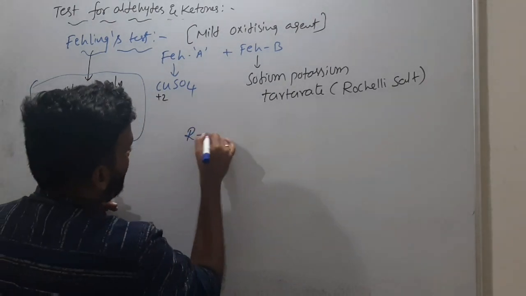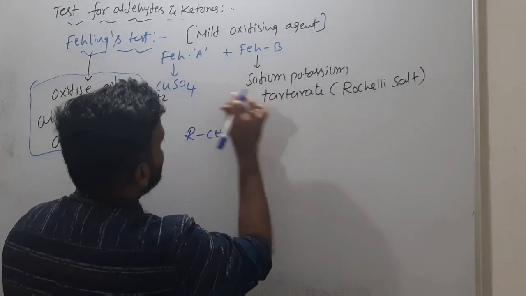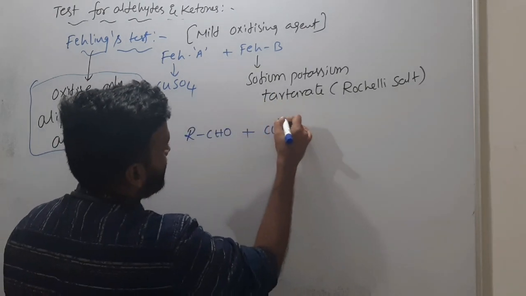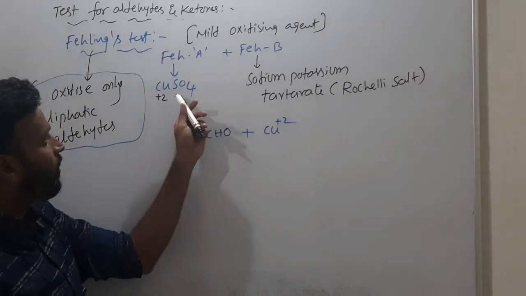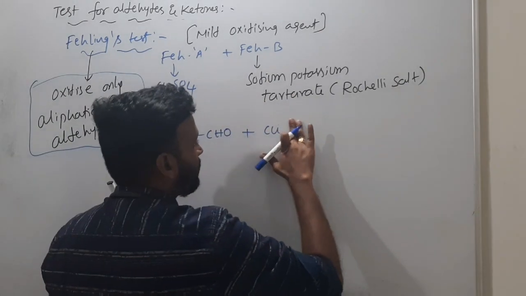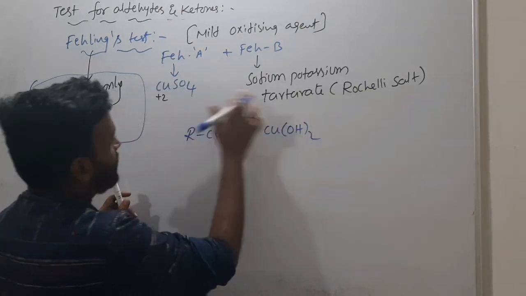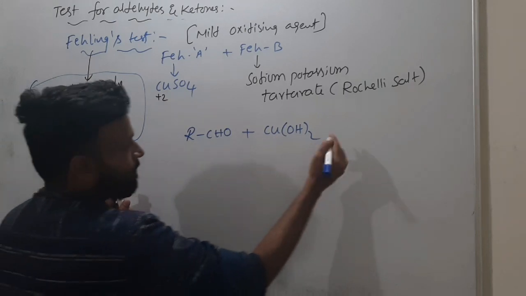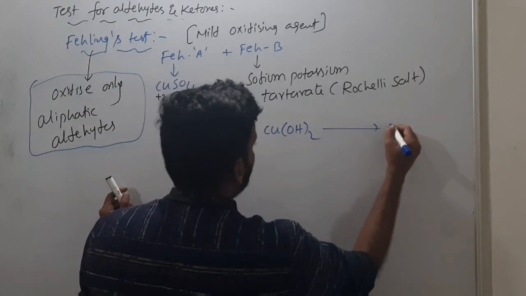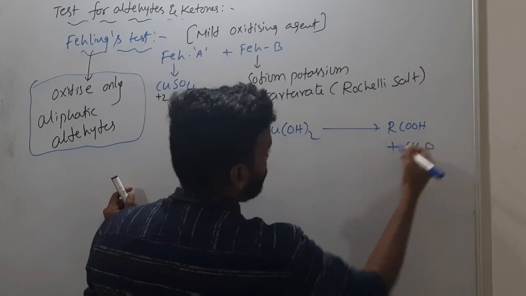Here what happens? RCHO plus, here copper is actually plus 2. Actually, copper sulfate with this salt forms copper hydroxide, cupric hydroxide, Cu(OH)2. These two will react and this will come, and this is further converted to RCOOH plus Cu2O.